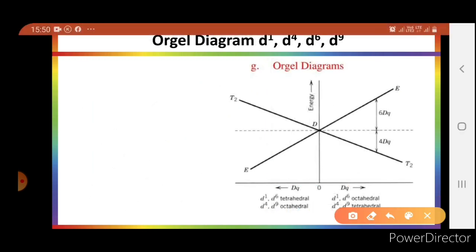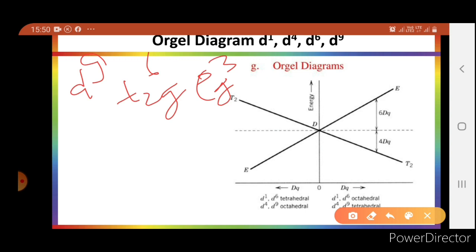Next we will consider the d4 and d9 configurations. These both configurations have similarity. First start with d9. d9 has t2g6 eg3 in octahedral splitting in CFT. eg3 means there is 1, 2 and 3; there is one vacant space for one electron in the eg orbital, that is called a hole.